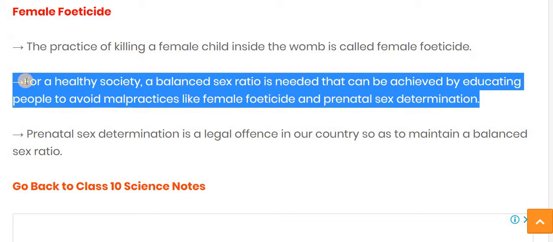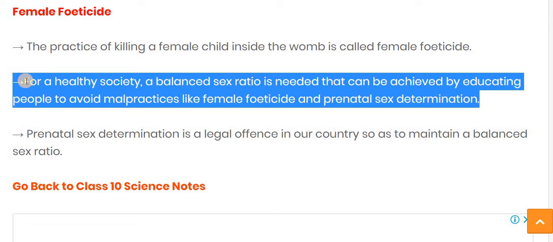For a healthy society, a balance of sex ratio is needed, which can be achieved by educating people to avoid malpractices like female foeticide and prenatal sex determination. What is sex determination? It means checking whether the baby is a girl or a boy. And female foeticide, as we see, means the killing of a female child inside the womb.